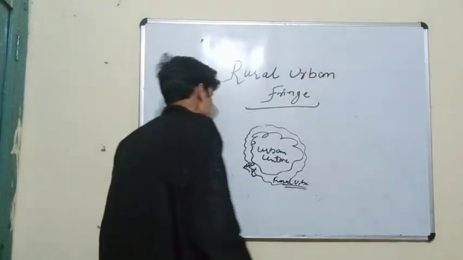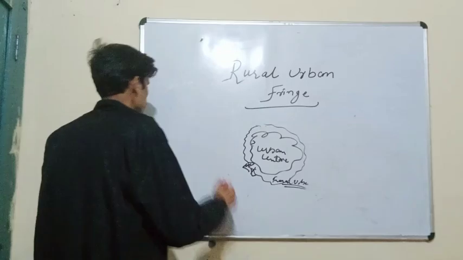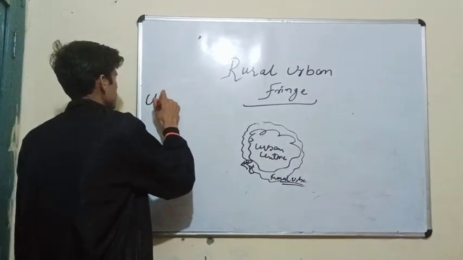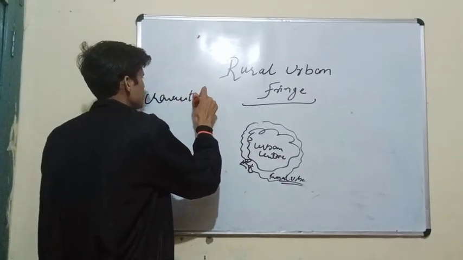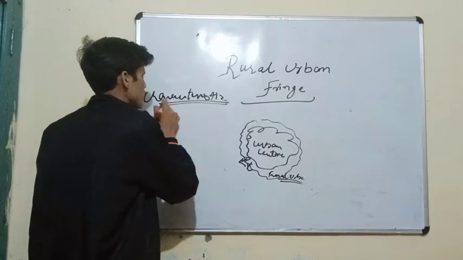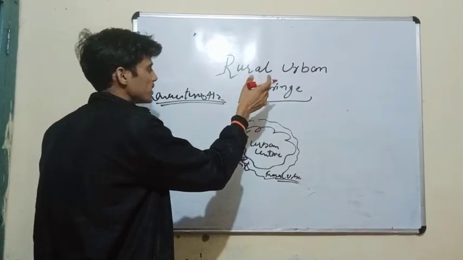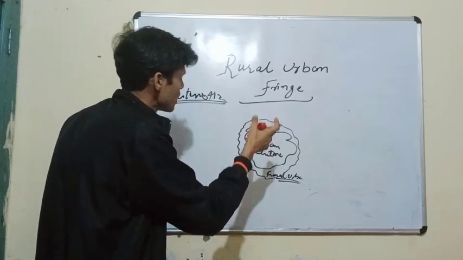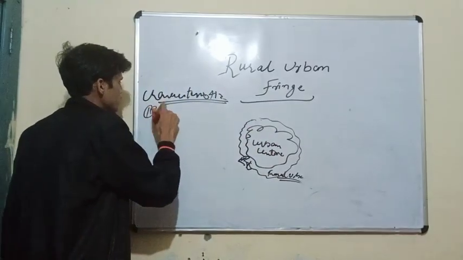Okay, if you are a student of the MSc, you would know about its characteristics: what really the rural urban fringe is. Some people compare it with the rural urban continuum, but there is a lot of difference between the rural urban fringe and the continuum. The first characteristic would be mixed land use.